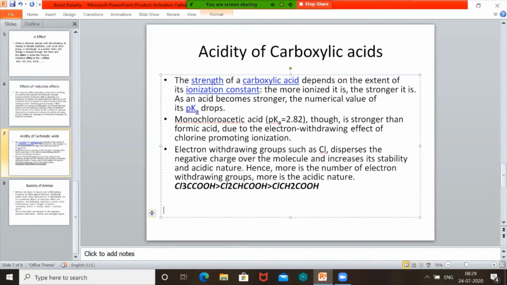Monochloroacetic acid is stronger than formic acid due to the electron withdrawing effect of chlorine that promotes ionization. Electron withdrawing groups such as chlorine disperse the negative charge over the molecule and increase its stability, hence the acidic nature. Hence, the more electron withdrawing groups, the more the acidity. Simple answer: if one chlorine, two chlorine, three chlorine, this is more acidic than this, than this. This is the acidity of carboxylic acids.